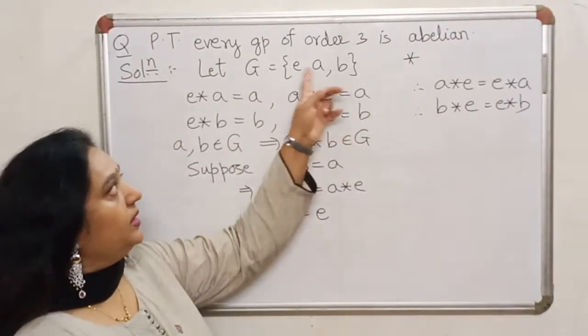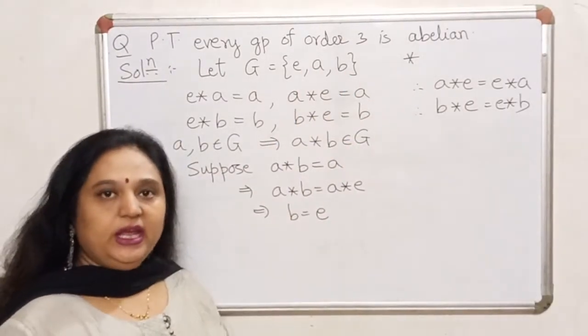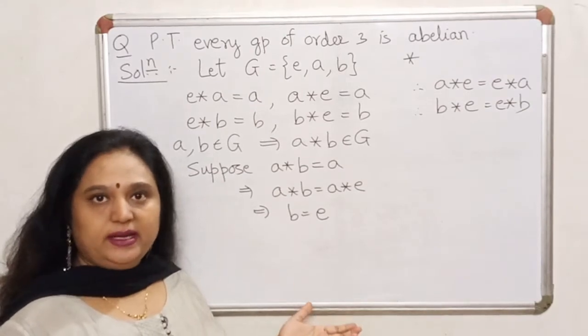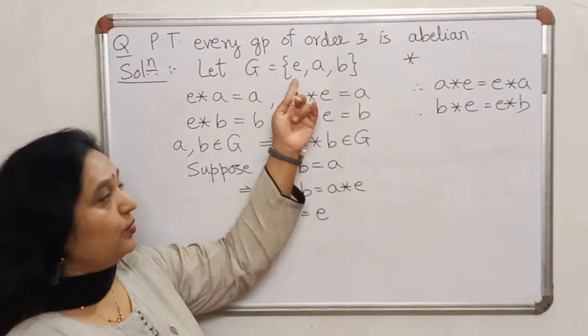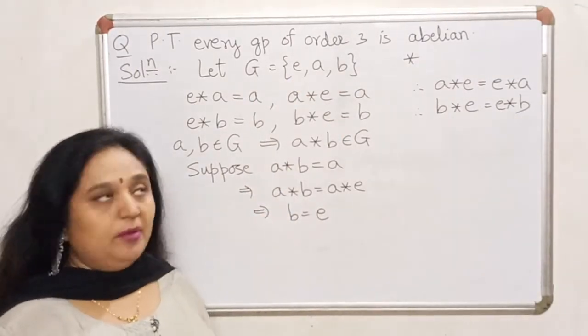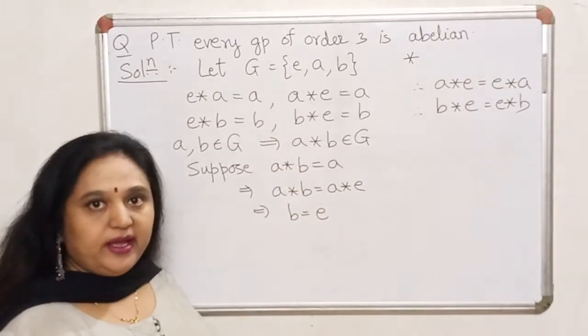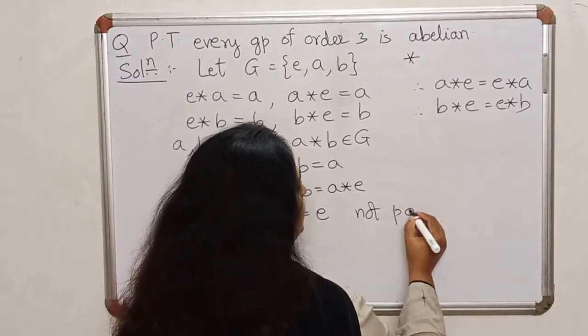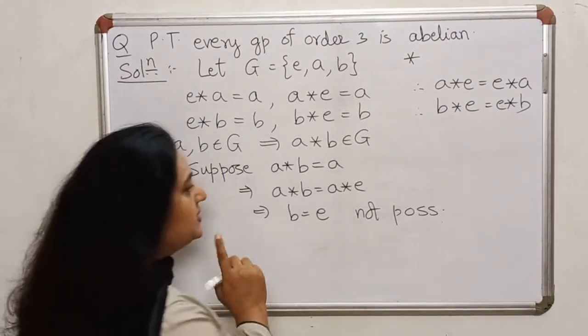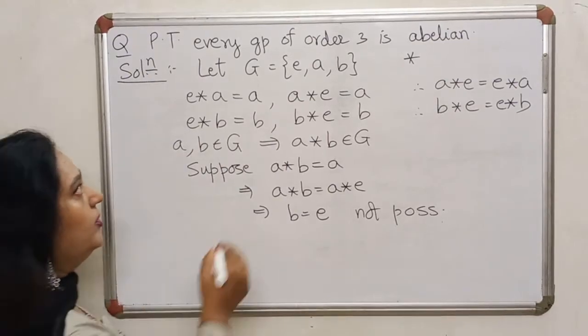But if B were to be the same as E, how many elements do you think would be there in the set? You never repeat an element in a set. So then this set would have only 2 elements. But our set is supposed to be having 3 elements. So this is not possible. So A star B cannot be equal to A.